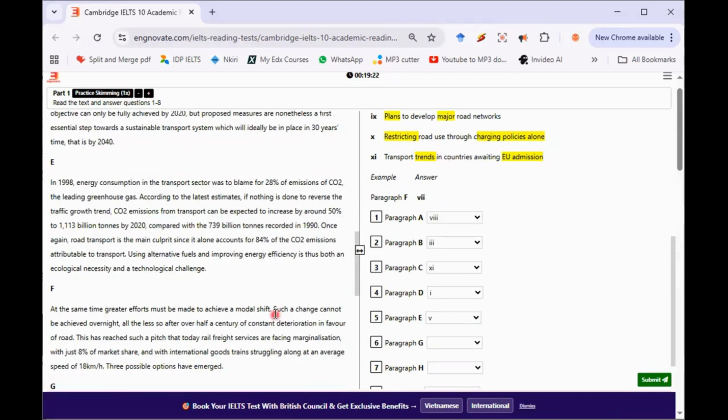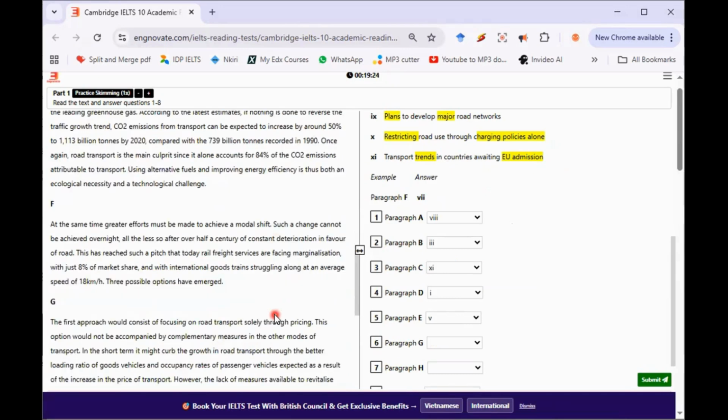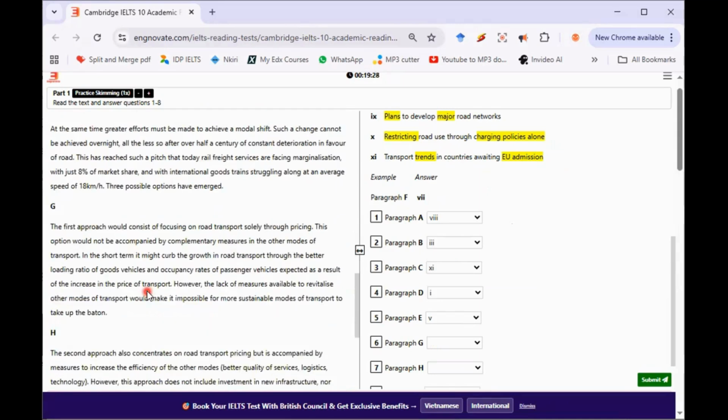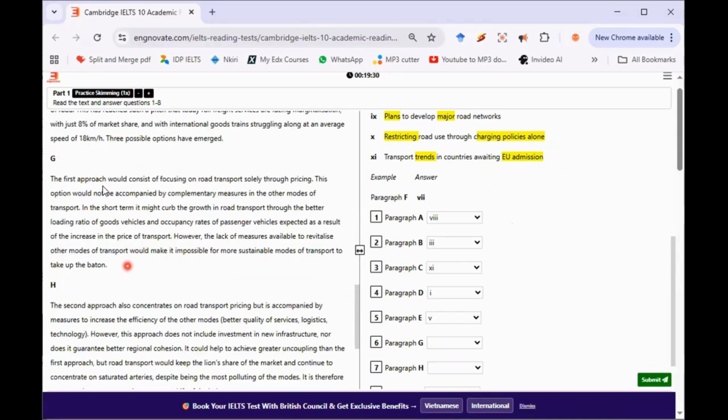Then G now. They've done F for us, so we don't need to waste our time with F. Let's jump to G. The first approach would consist of focusing on road transport solely through pricing. What's pricing? You are charging people for using roads. We saw two headings pointed to charging or pricing. This option would not be accompanied by complementary measures in the other modes of transport.